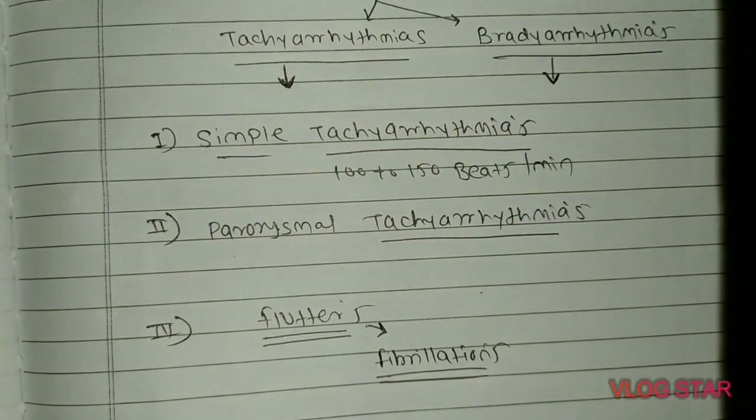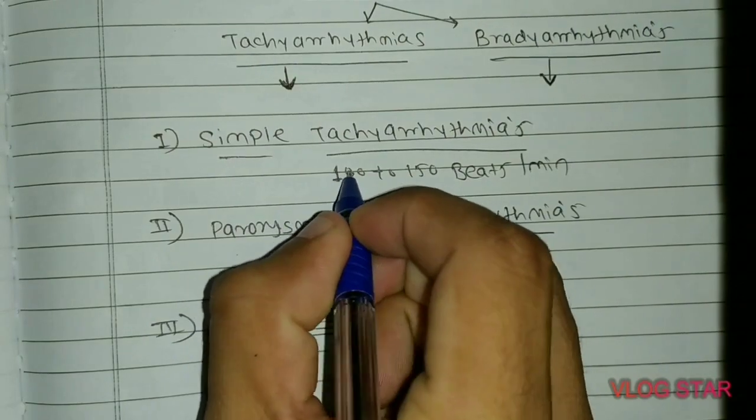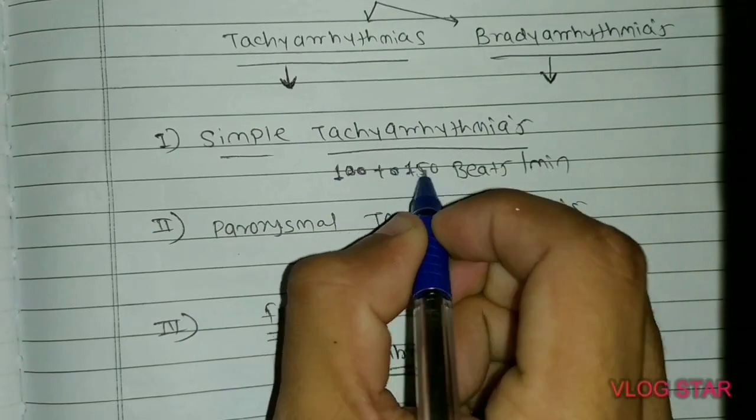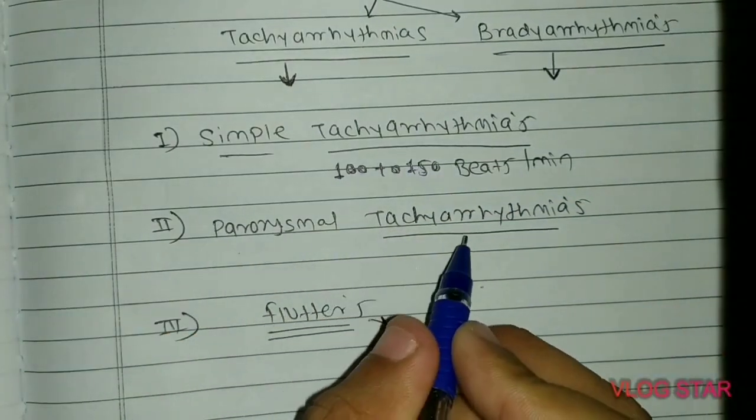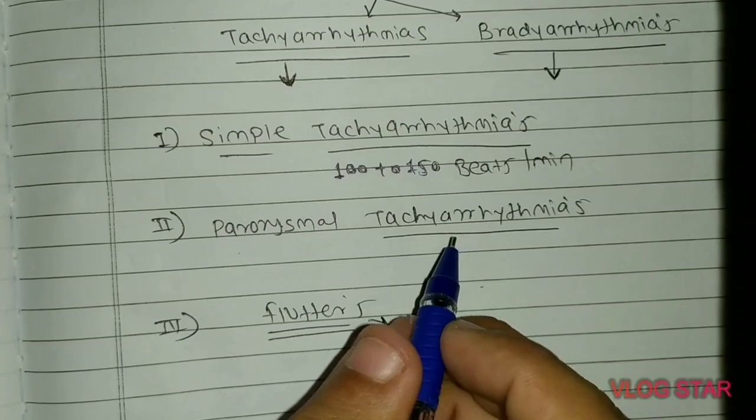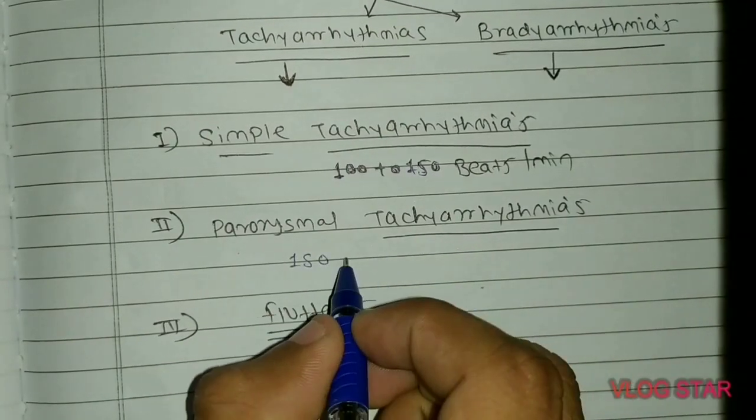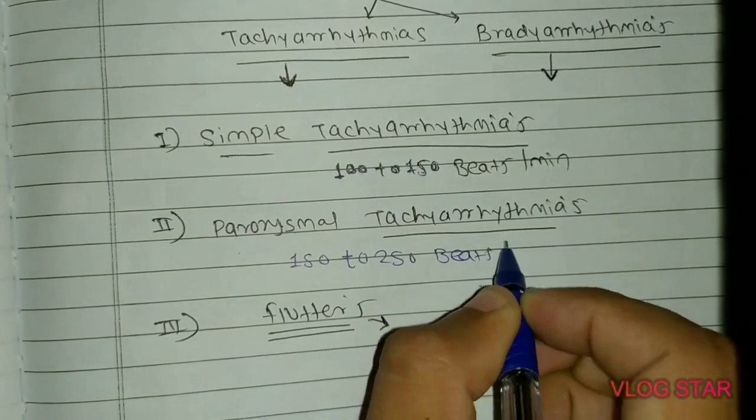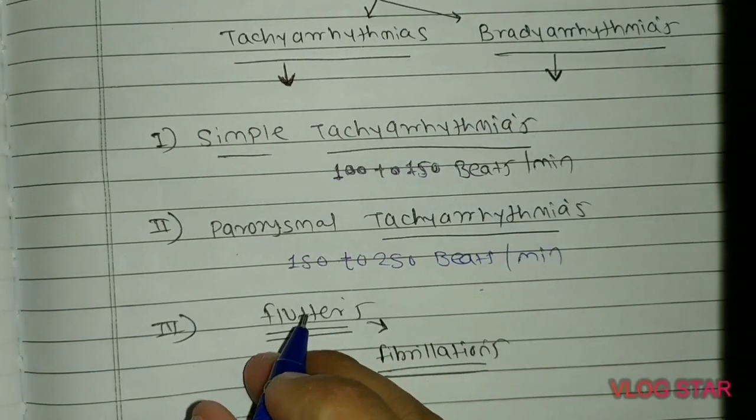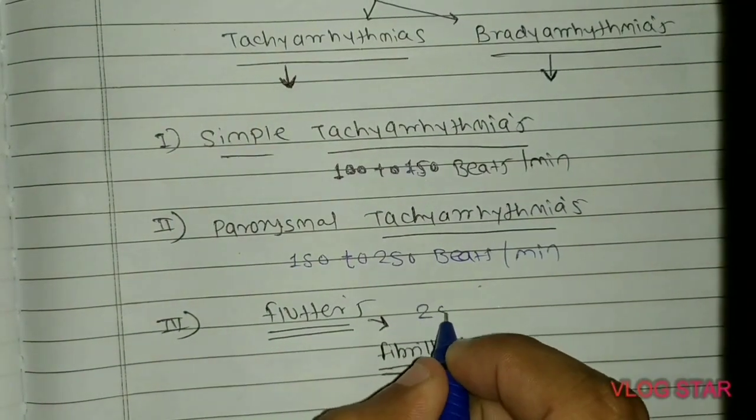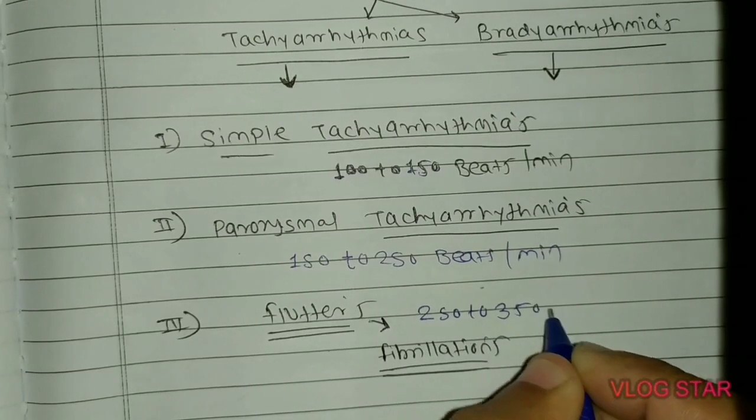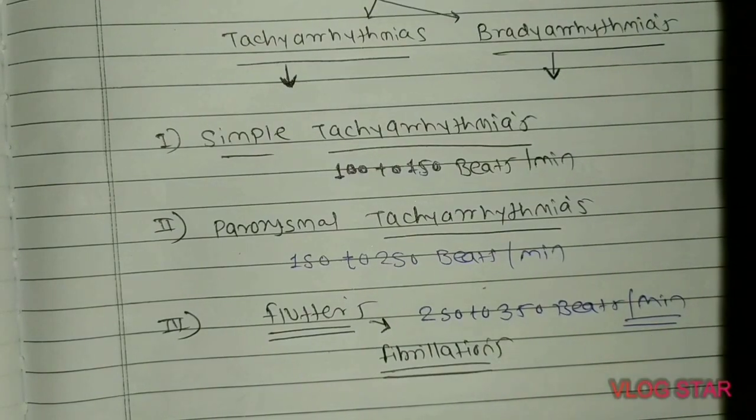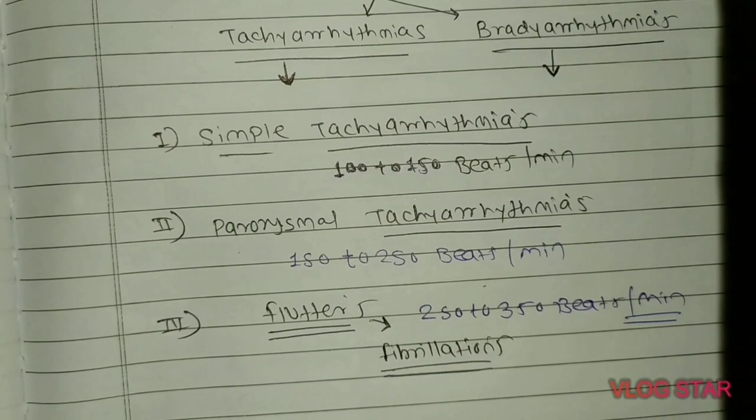The heart rate in simple tachyarrhythmias is between 100 and 150 beats per minute. In paroxysmal tachyarrhythmias, the heart rate is between 150 and 250 beats per minute, in flutters the heart rate is between 250 and 350 beats per minute, and in fibrillations it is more than 350 beats per minute.